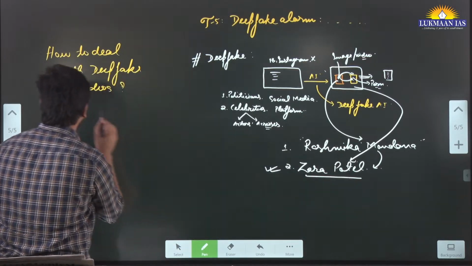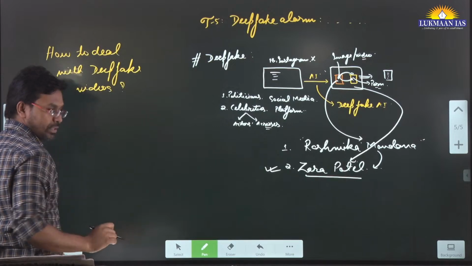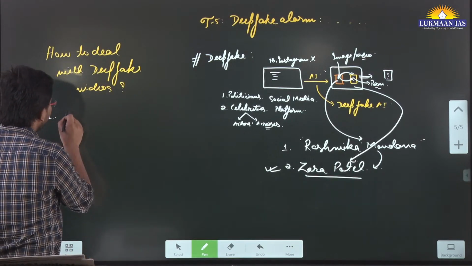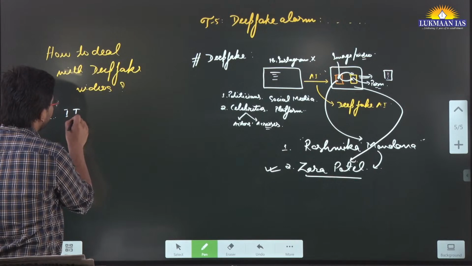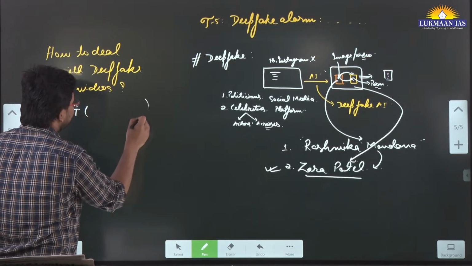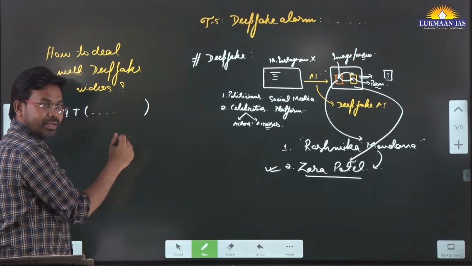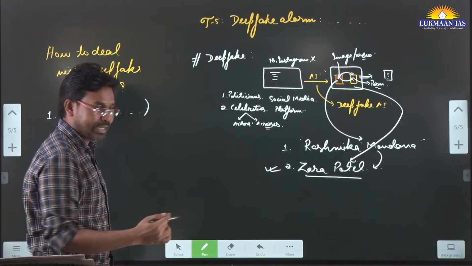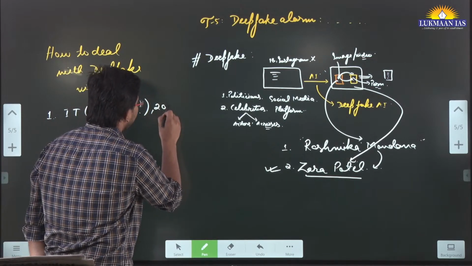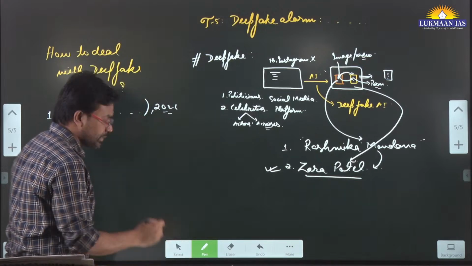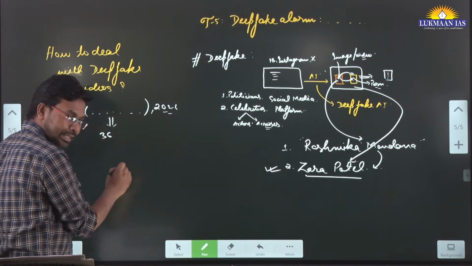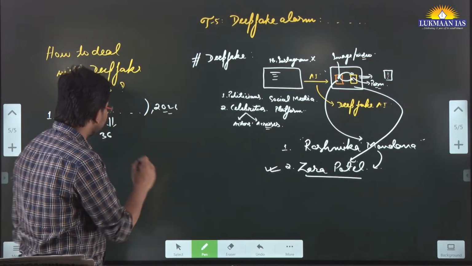Now here the author suggests many things. One of them is, let's say, the Government of India has come up with the Information Technology Intermediary Guidelines and Digital Media Ethics Code of 2021. This mandates the social media platforms to remove those contents within 36 hours.